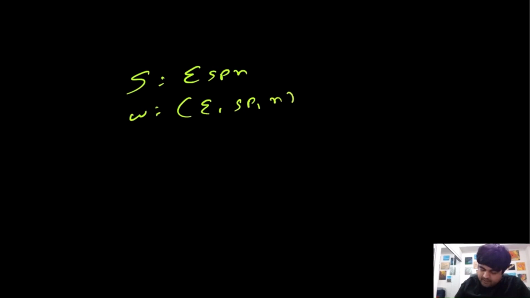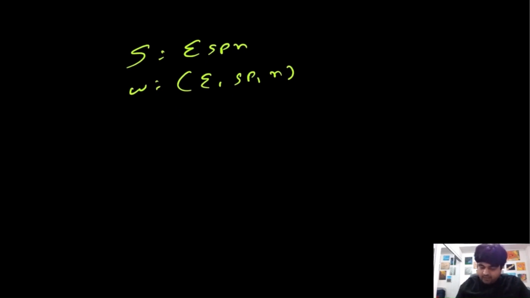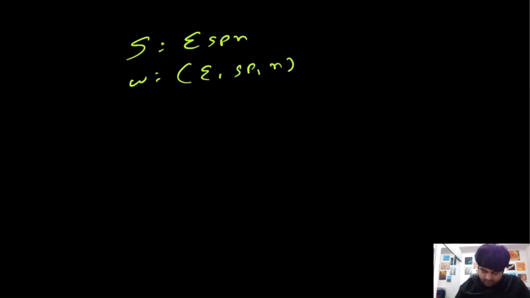Okay, let's try to understand what the brute force approach would be. Suppose we are given s is equal to "espn" and the dictionary we are given is "e", "sp" and "n". So we can clearly see that all the words are present in the word dictionary, so the answer should be true. In the brute force solution we are going to use a bottom up approach. In this video I'm going to show the bottom up approach all the way, even for the optimal solution. This can also be solved as a top down approach, so let me know if you want me to make a separate video on that.